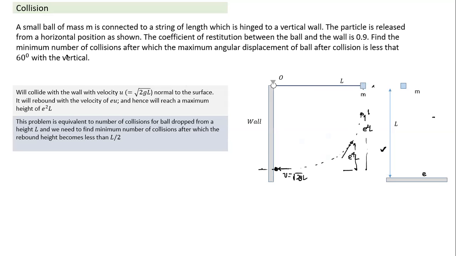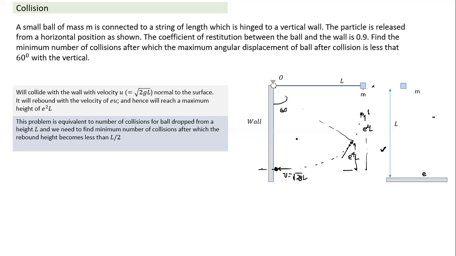So what is the question here? What is the minimum number of collisions after which the maximum angular displacement of the ball after collision is less than 60 degrees with the vertical? So how many collisions will it take, when the maximum angular displacement, suppose it is something like this, is 60 degrees.